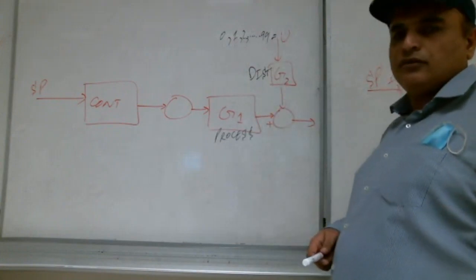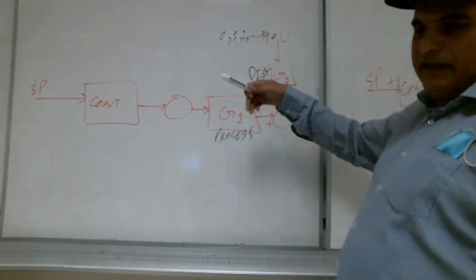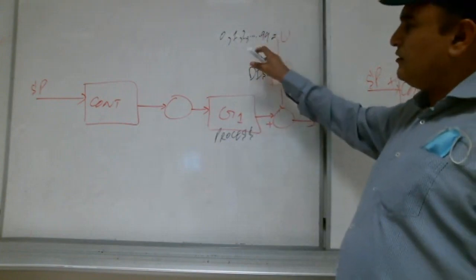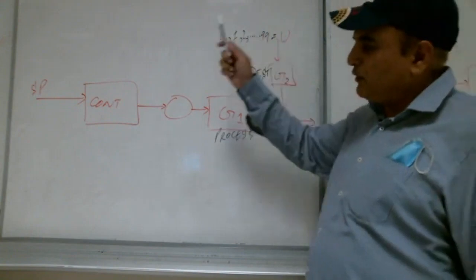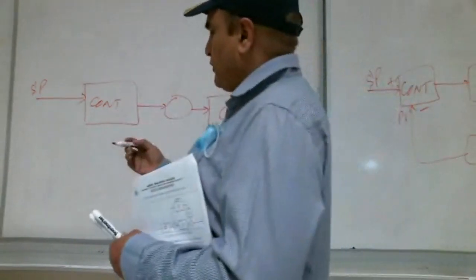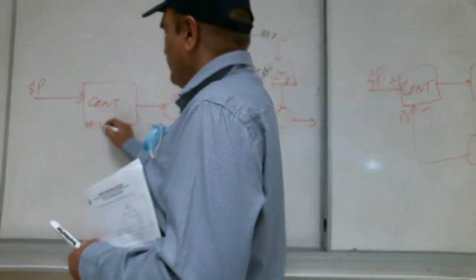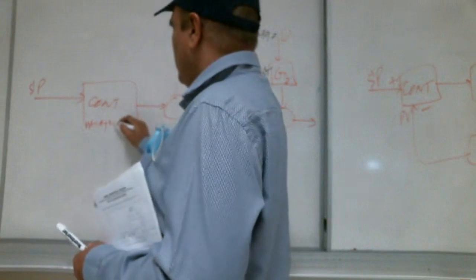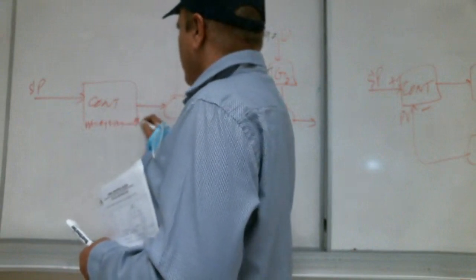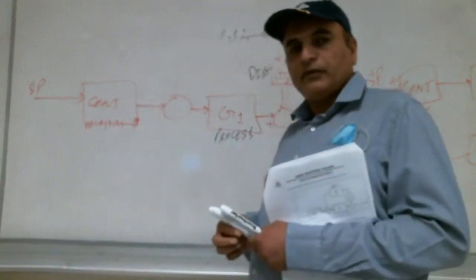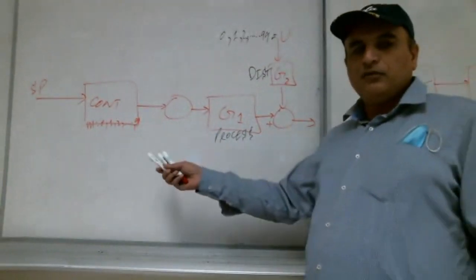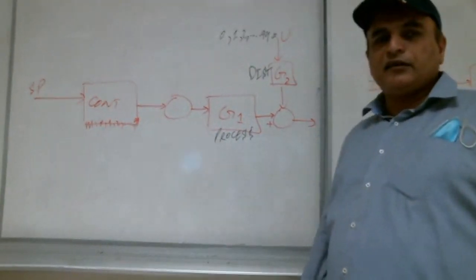What we do, we calculate their output already. Their compensation, we already calculated. And we put it in the controller, outputs M0 to M99. We already put that in the controller.